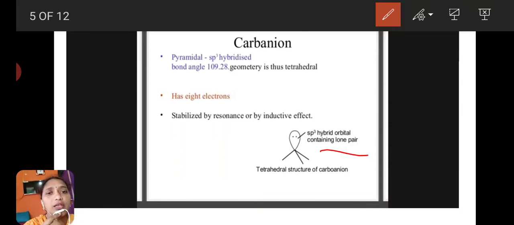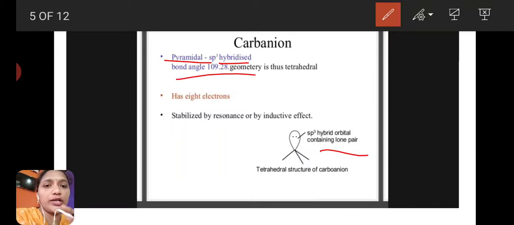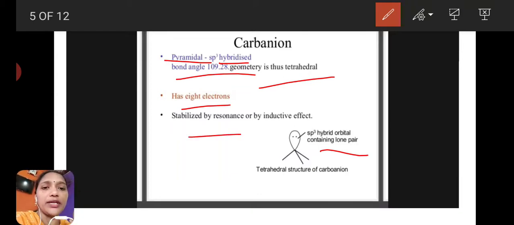Generally, carbanion is pyramidal and sp3 hybridized. Bond angle is 109.28, that is, 109 degrees and 28 minutes, and geometry is tetrahedral. This tetrahedral geometry is due to the presence of a lone pair of electrons. It has 8 electrons and it is stabilized by resonance or by inductive effect.